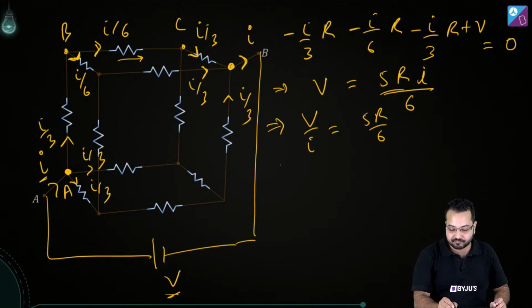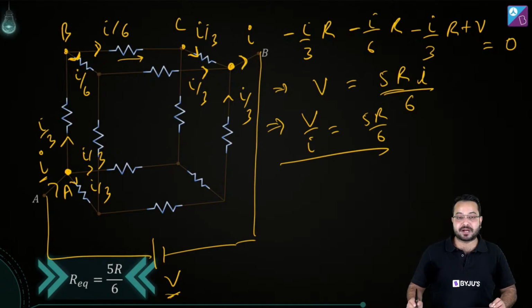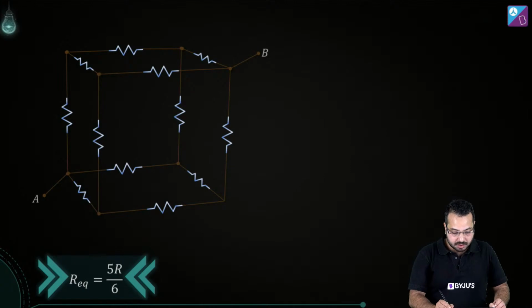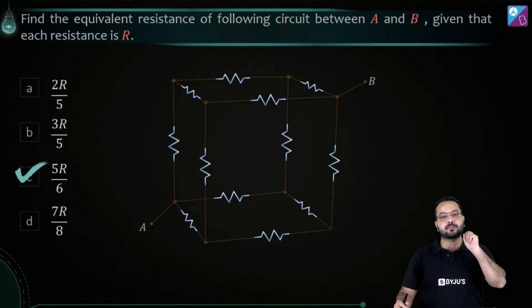Is that right? Alright, so the correct answer should be 5R by 6, and the correct option, of course, is option C. So that's it for this session. I hope you go back and practice problems on circuits, and try to follow the method I have told you.